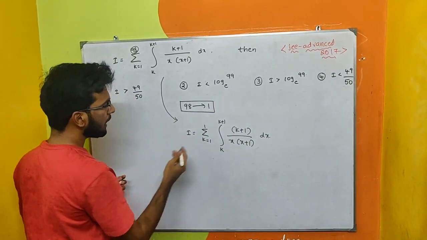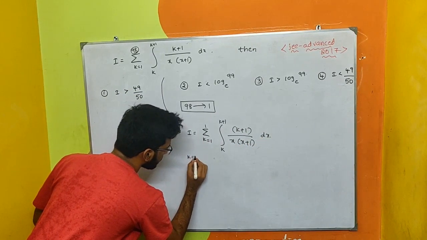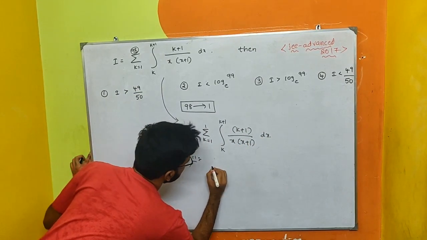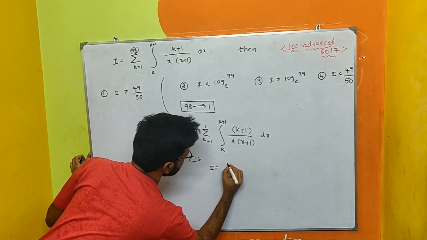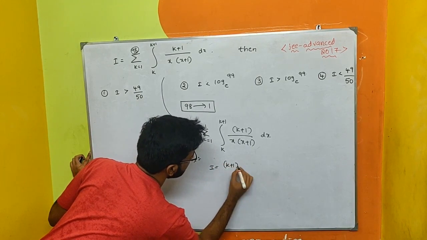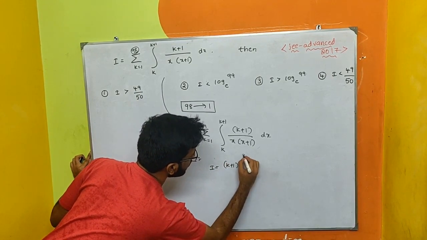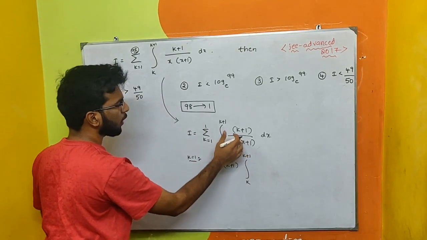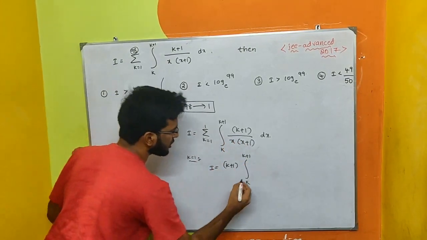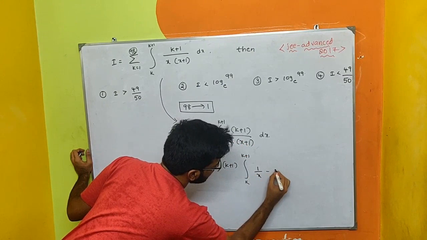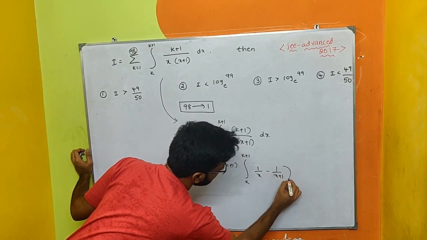Now evaluate the simple integral value for k equal to 1. Integral I equal to k plus 1 as common and limits k to k plus 1. Now split 1 by x into x plus 1 into two partial fractions: 1 by x minus 1 by x plus 1 dx.